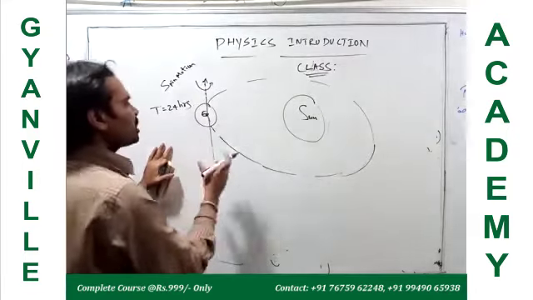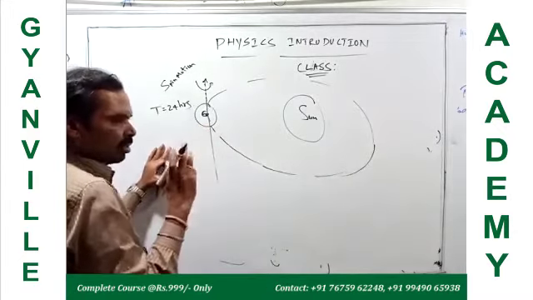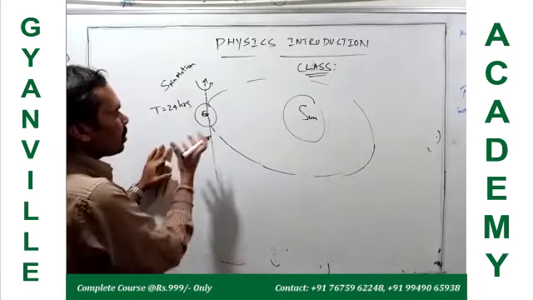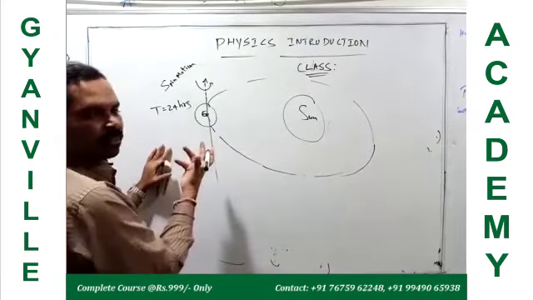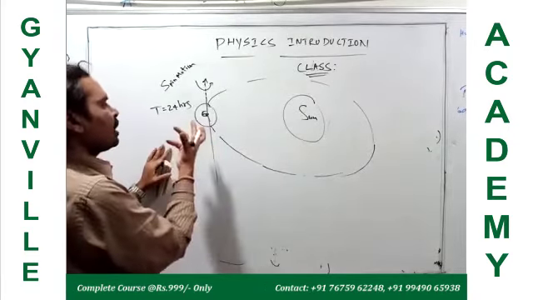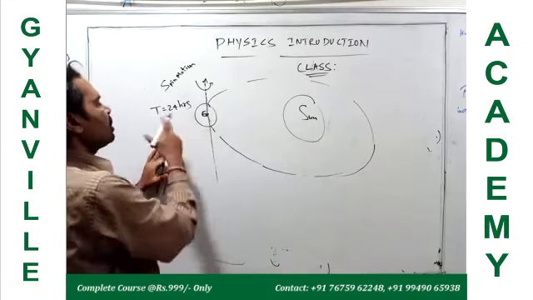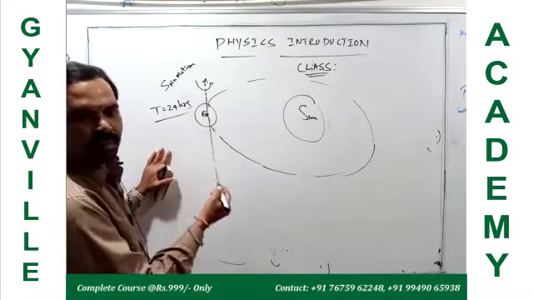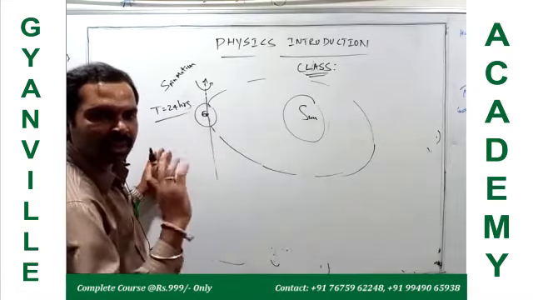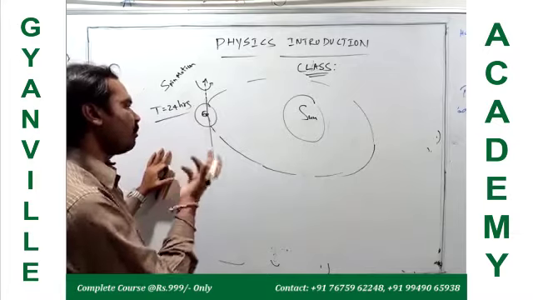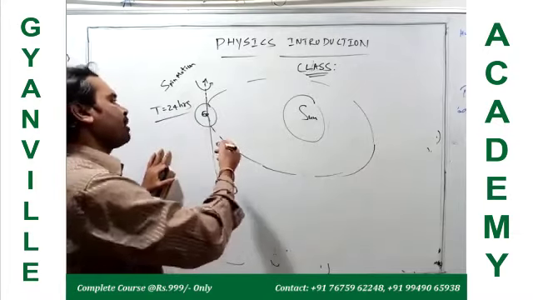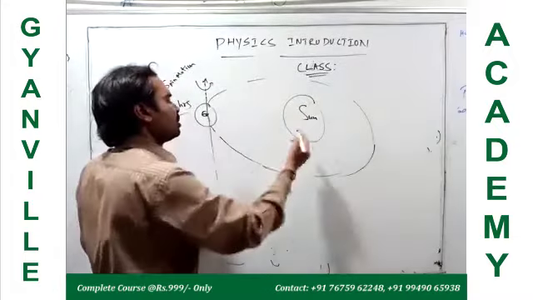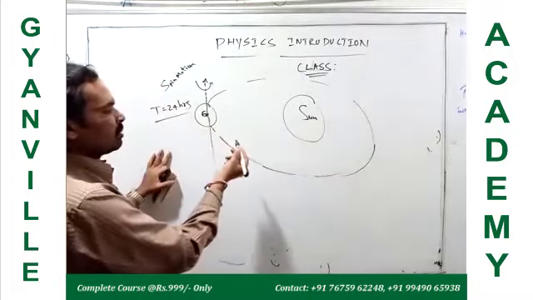So rotational motion means the body rotating about its own axis. That is rotational motion. Here, to complete one rotation of the Earth, the time is 24 hours. A body rotating about its own axis is called rotational motion, whereas a body revolving around the sun in an elliptical path is called revolution.